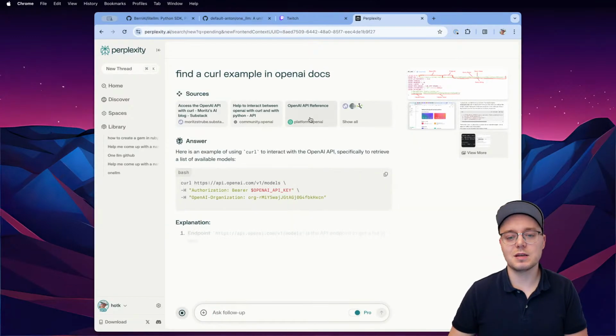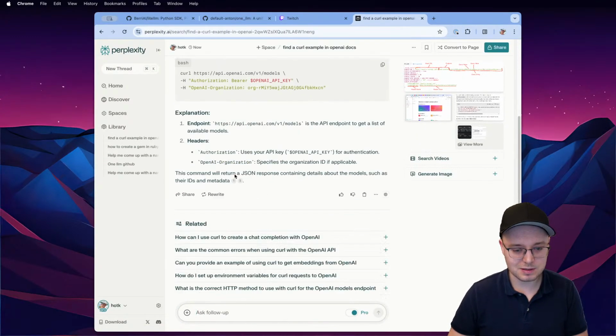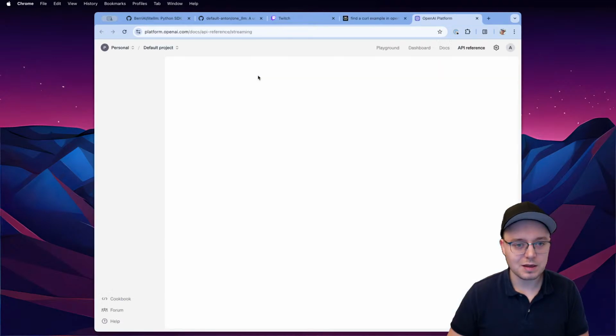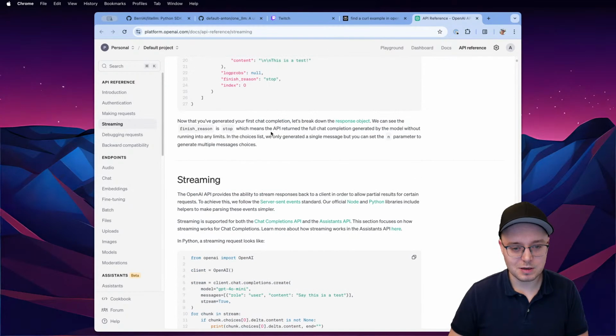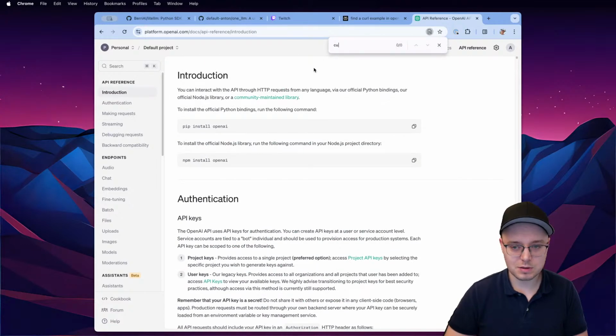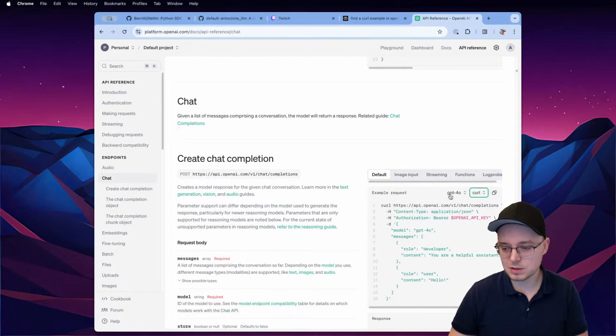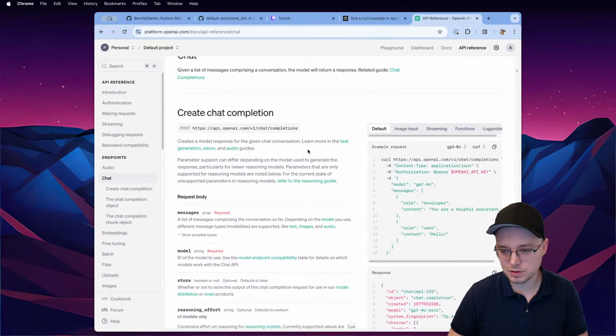It'll give me something like this, which is crap, and hopefully the API reference. Okay, do they have curl here? Yes, they do. Okay, good. Create chat completion. This is all I need. So just the chat completion example, and I need curl because I'm creating it for a language they don't have here, right?